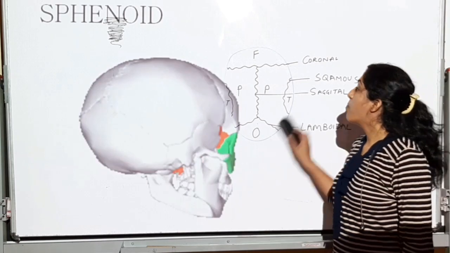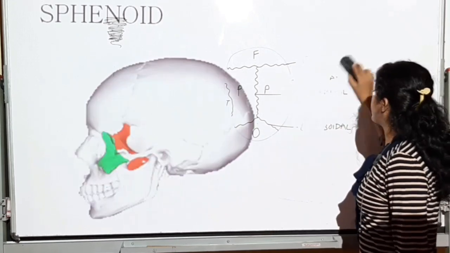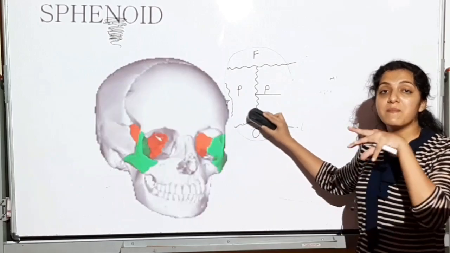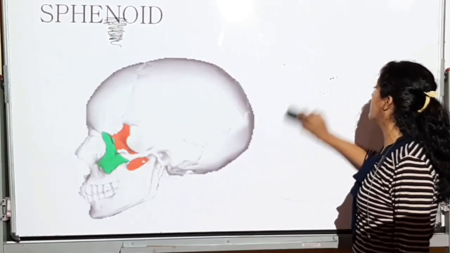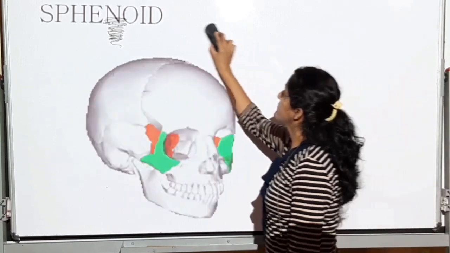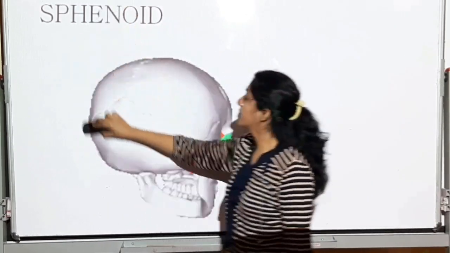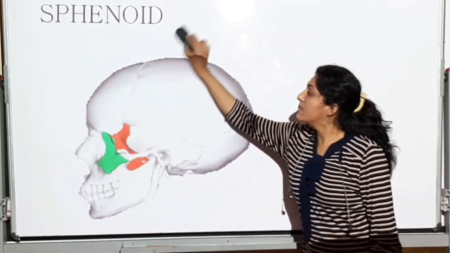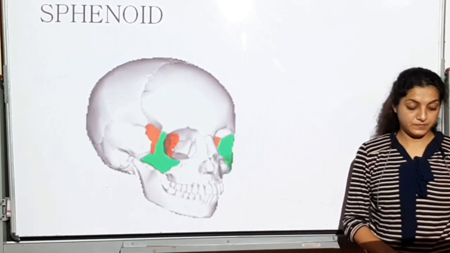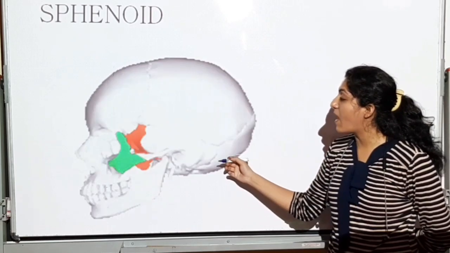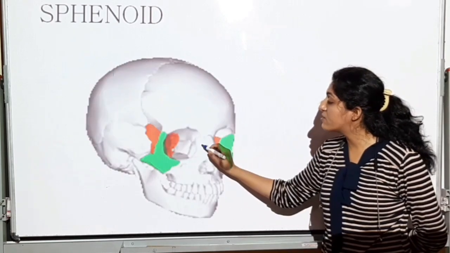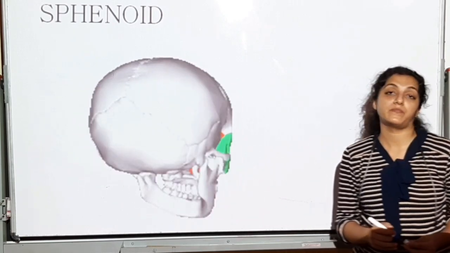Now let us see the bone which is forming the base. अब brain को actually बैठने के लिए brain बैठता है ये sphenoid bone के ऊपर. So this is the sphenoid bone. This part that you can see, this orange part is the sphenoid bone.